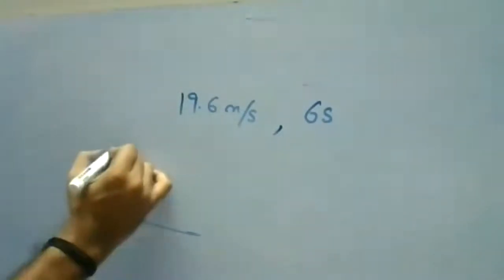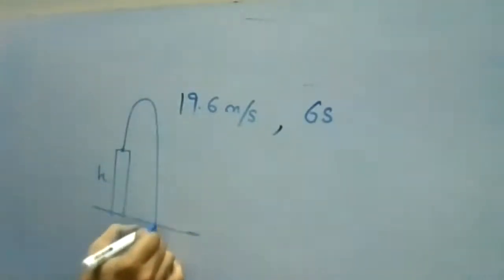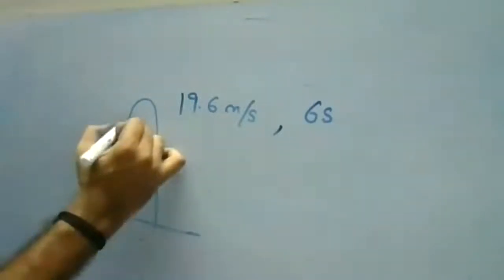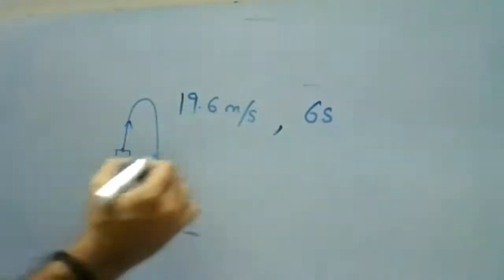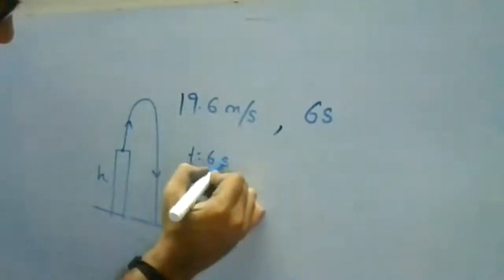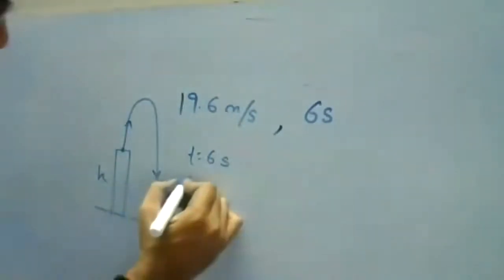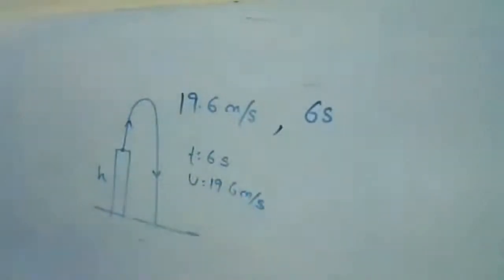So I have thrown an object from the height of the tower. It was moving in the upward direction and after that it was falling down. So the displacement is like this. They have given the total time period t as 6 seconds, and they have given the initial velocity u, 19.6 meter per second.